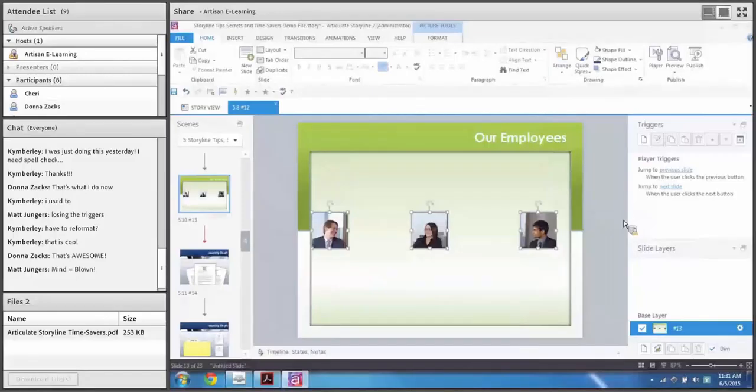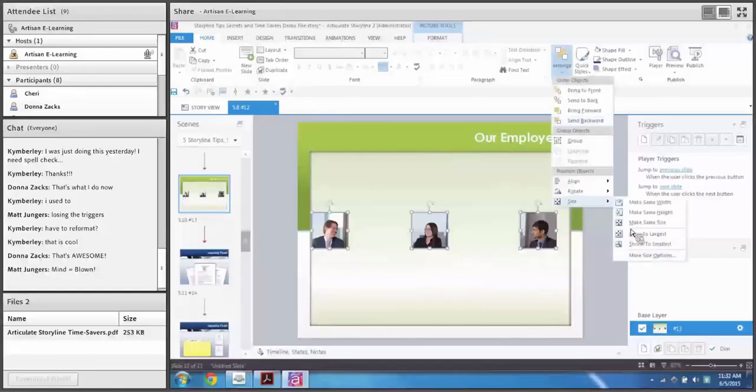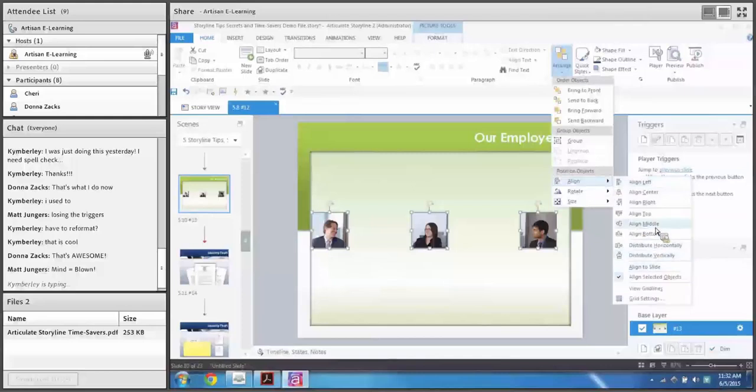Do whatever. So Matt says mind equals blown. Yeah, that's a really cool feature that's there. And rather than having to manually do that, you can use that under arrange. You have that size drop down. And there's a whole bunch of things there. If you've never used the align or distribute tools, it's kind of the same thing. Once you discover those distribute tools, those are kind of amazing. So size is there. You can do that.